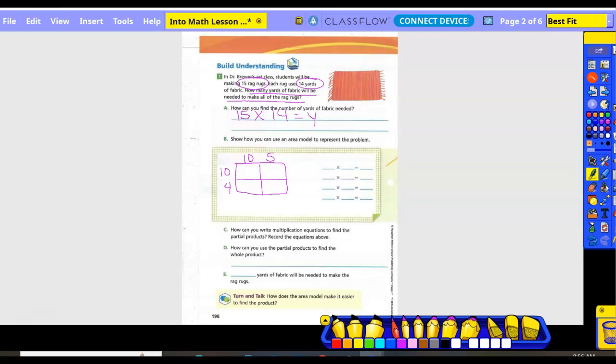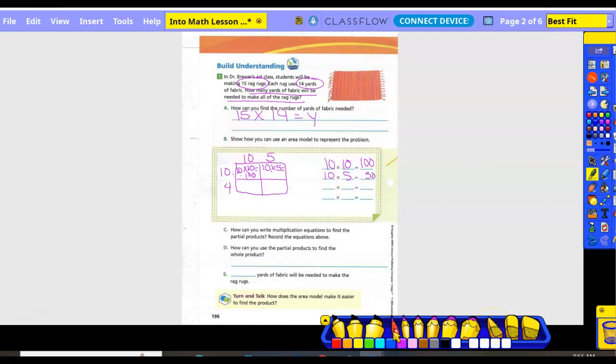Okay. Now, I just showed you, you bring these together, right? So that first box would be 10 times 10, right? So 10 times 10 equals what? 100. Okay, this box would be what? 10 times 5, which equals 50. Now, as I'm writing these, I need to do a better job of keeping them in line.